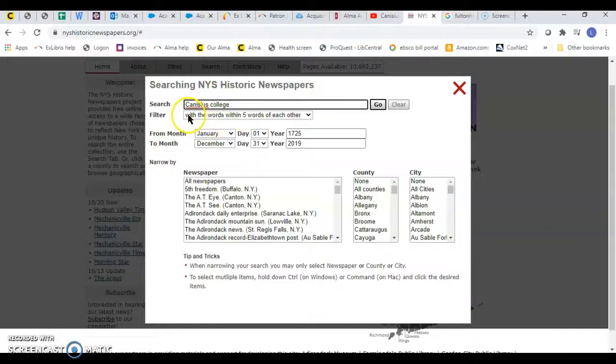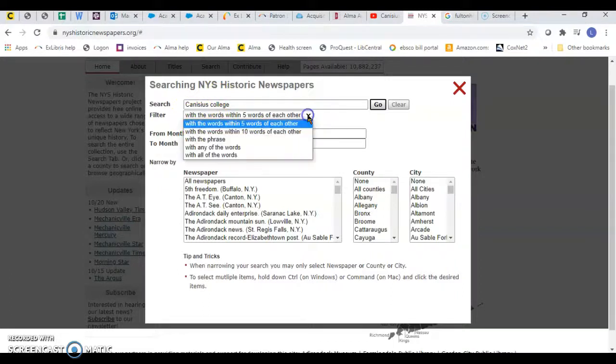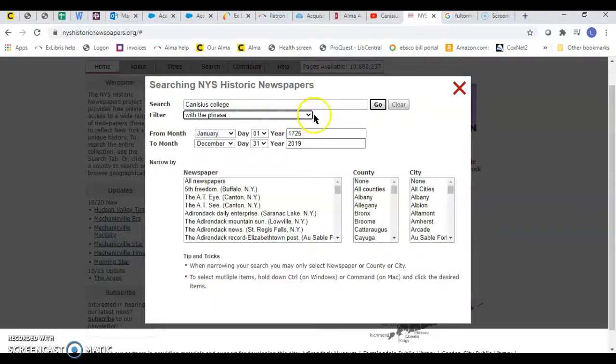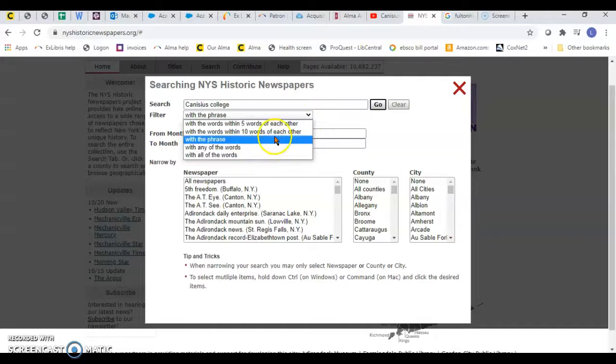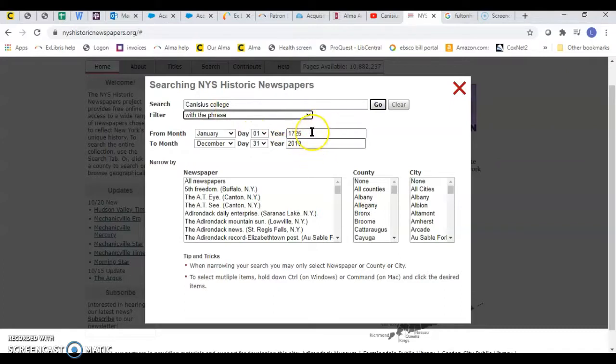And you can see here your filters, your choices with the words within 5 of each other, with the words within 10 of each other, with the phrase, with any of the words, and with all of the words. And because we're looking for the college itself, we are going to do with the phrase. We are going to leave the default dates, even though the college didn't exist until 1870, but we'll leave it. And we're going to click all newspapers. So that'll search all the counties in New York State and all the cities. And we're going to click go.